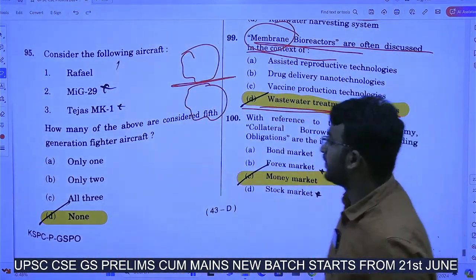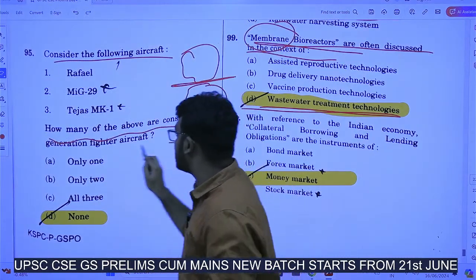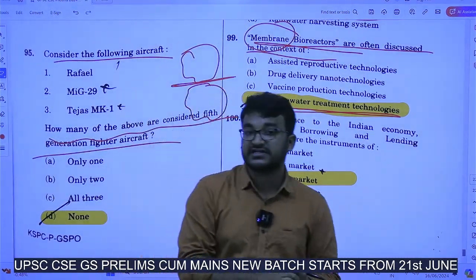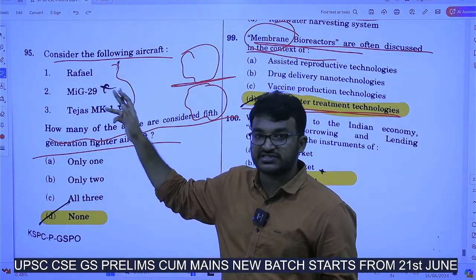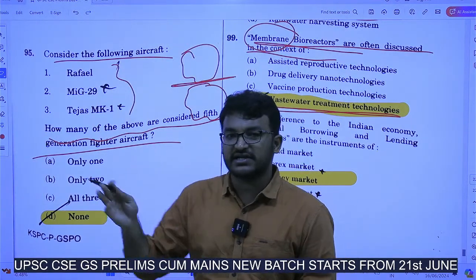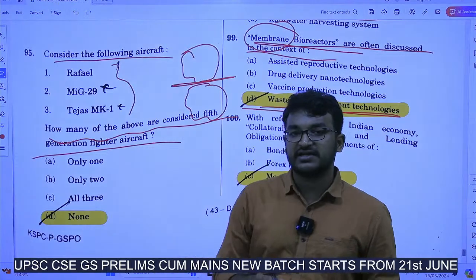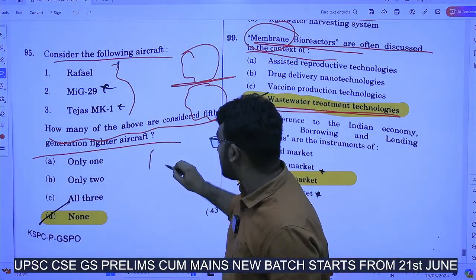Next. Consider the following aircraft. How many of the above are considered 5th generation fighter aircraft? All these 3 aircrafts are related to India. India only, we are using these fighter aircrafts. Now, why this question has been asked? Because recently around 2 to 3 months back, India had started the manufacturing of 5th generation fighter aircraft called AMCA.